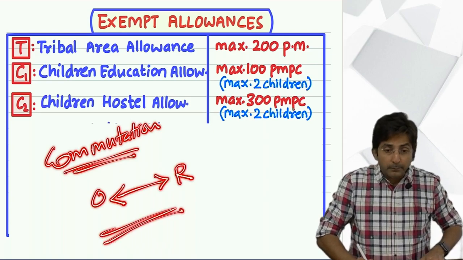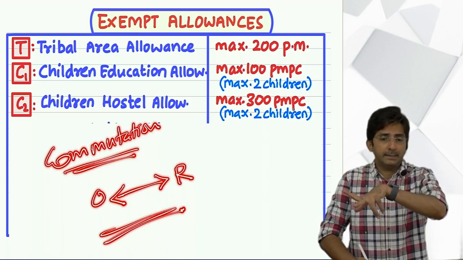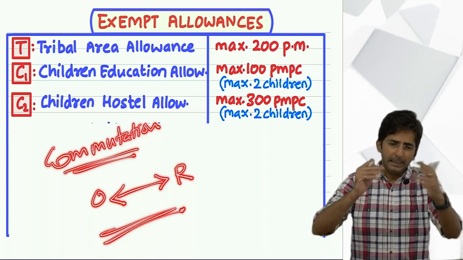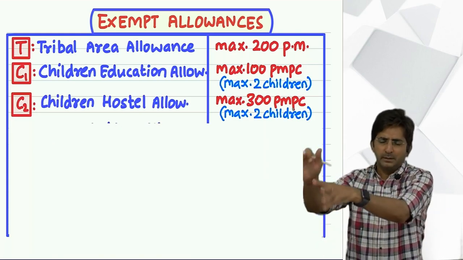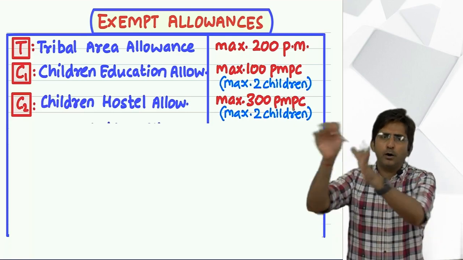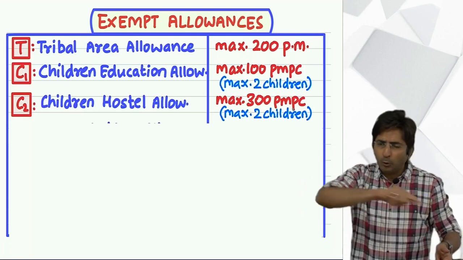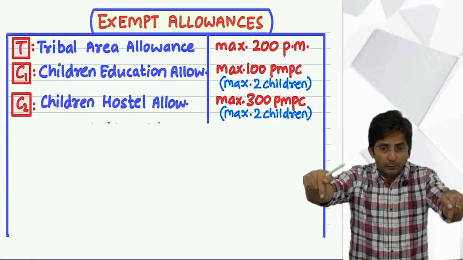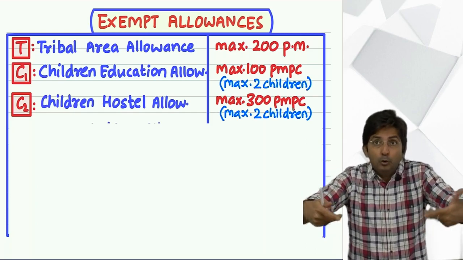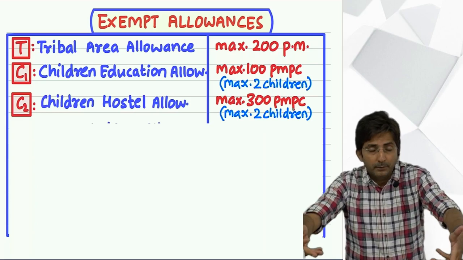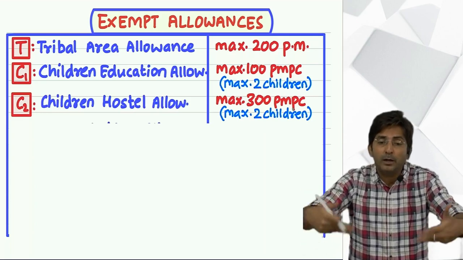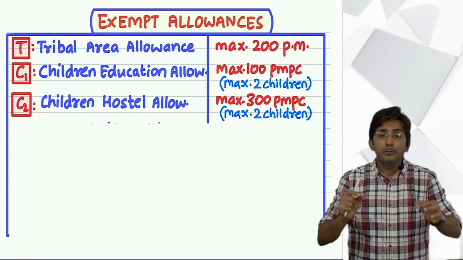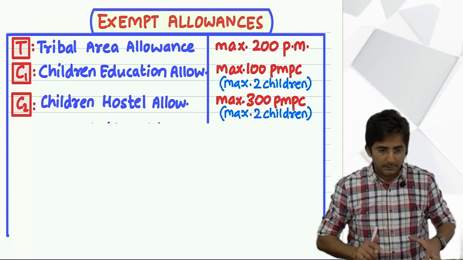Your journey between office and residence. So tell me, if you start working in some company, you will have a daily routine of going to office, coming back to home, going to office, coming back to home. For that routine journey between office and residence, you have to incur some expense. You might be going by auto rickshaw, local bus, or local train. So for that expense you get commutation allowance.